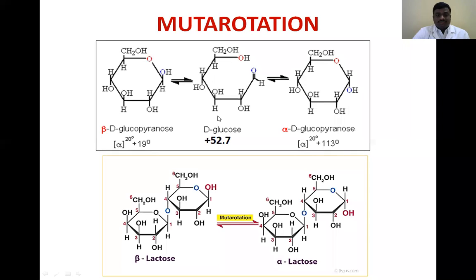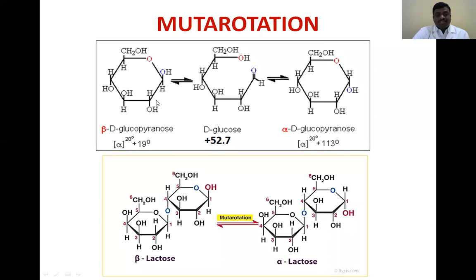D-glucose, you know that. So that D-glucose is either alpha D-glucose or beta D-glucose. Alpha D-glucose or beta D-glucose is the name given depending on the hydroxyl group present at the first carbon atom.